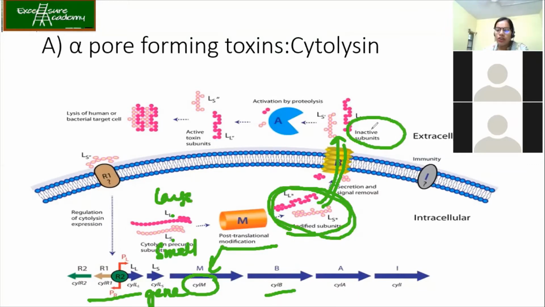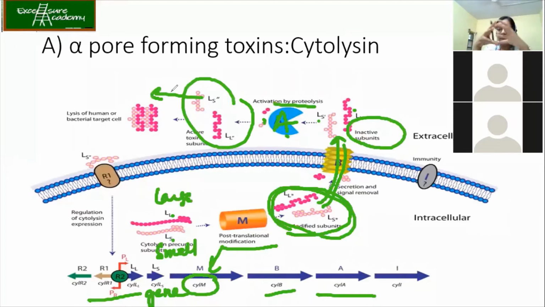the infection. So for that, we have got the production of proteases. Okay, so what will proteases do? They are going to activate these two subunits, small and large subunits, with the help of the proteolysis A enzyme. Clear? Then once they are activated, they are going to cause the infection. So they become the active subunits. They go and combine together and make a pore on the host cell. Okay. So it can be the human cell or the targeted bacterial cell,